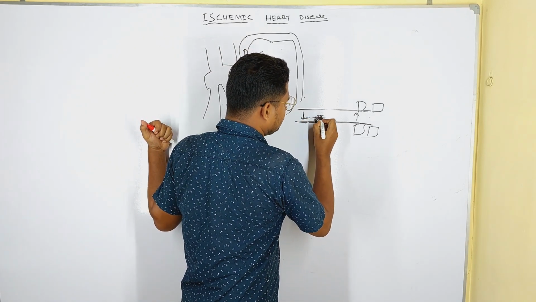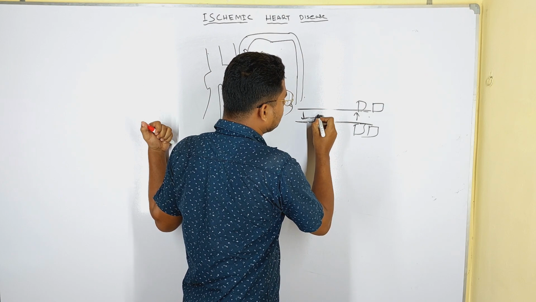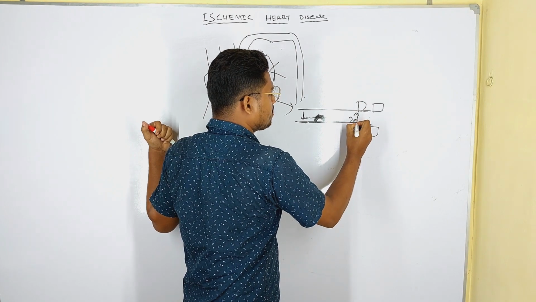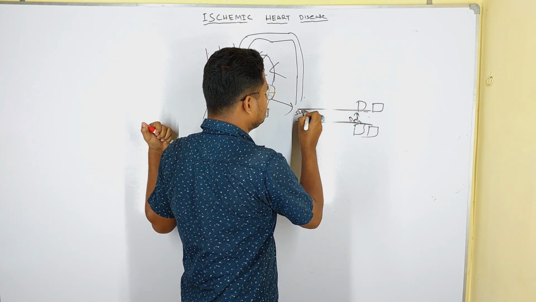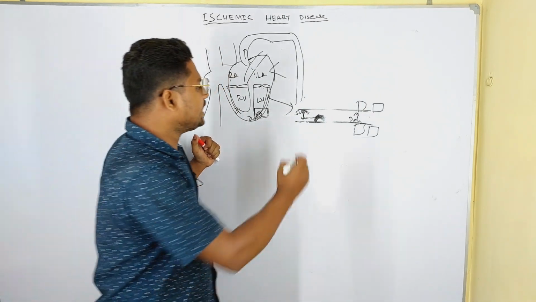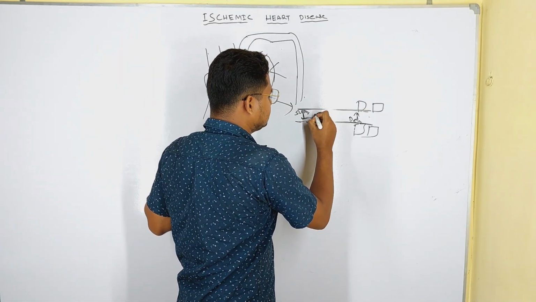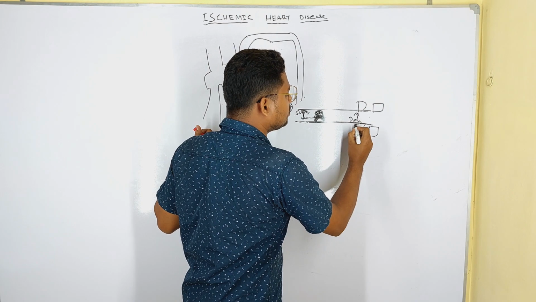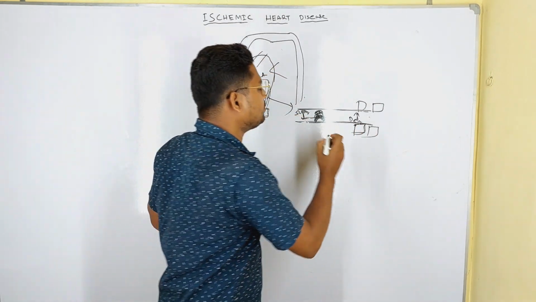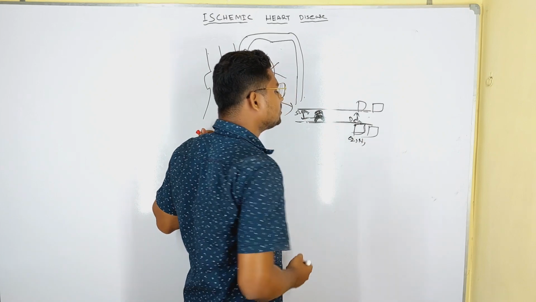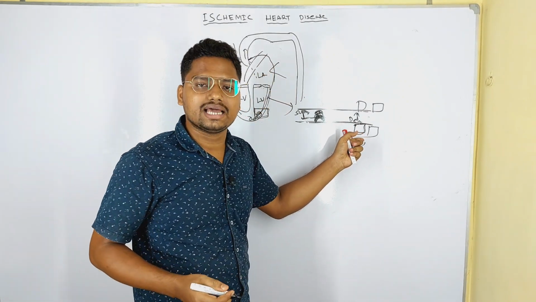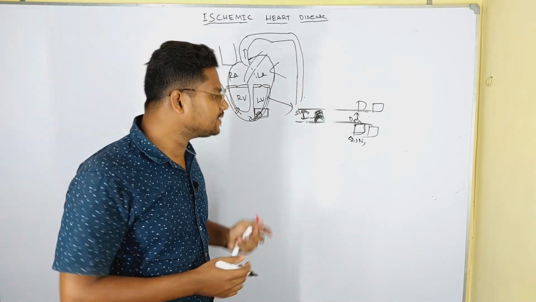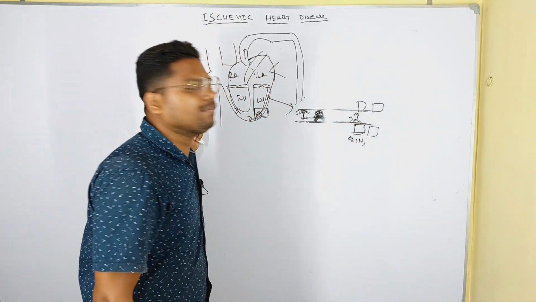If the blockage is more, then the demand is more but the supply is reduced. With more blockage, the cells cannot get oxygen or nutrients, and the waste material cannot be transmitted to the right side of the heart. Everything gets hampered.